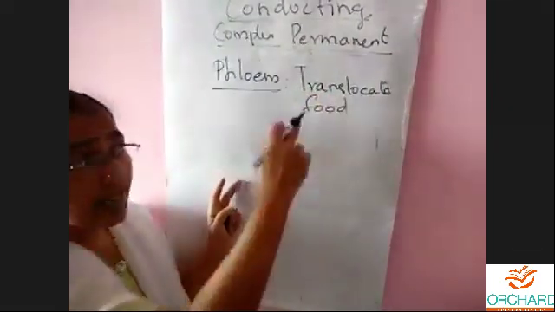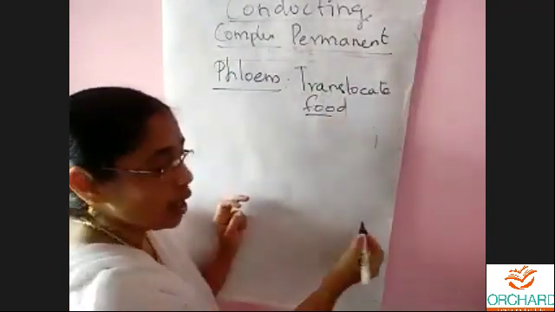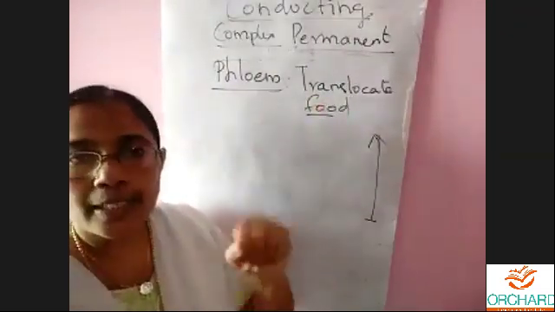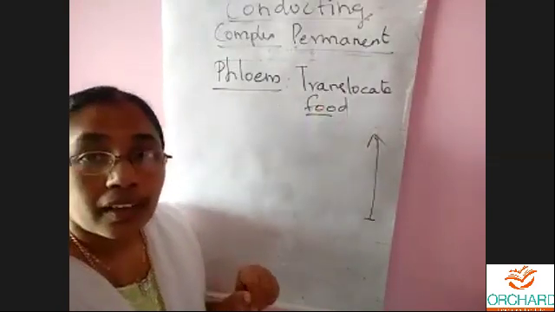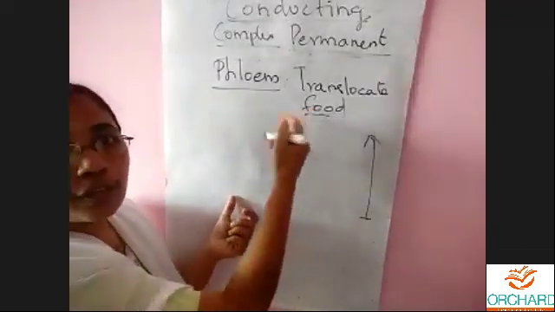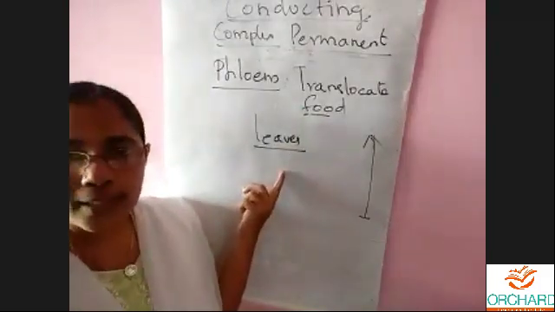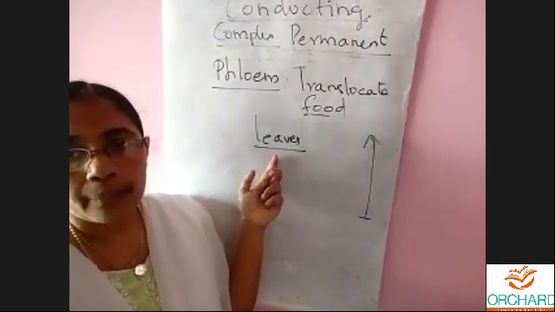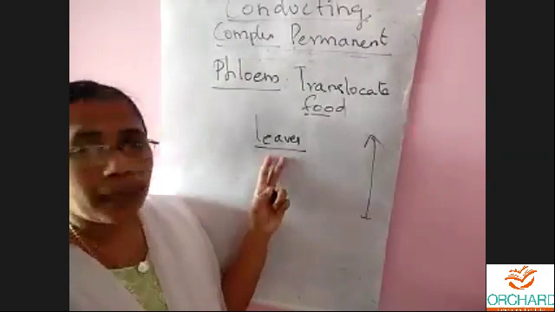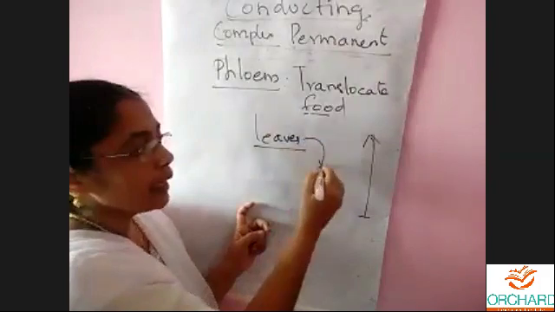So from where does it translocate food? Any idea? See, in xylem we saw upward movement from the soil. In phloem, from where does it translocate the food? Yes, Niranjana. Very good. It translocates food from the leaves. Leaves are the food factory of the plant, the main parts where food is produced. So phloem will translocate the food from the leaves.